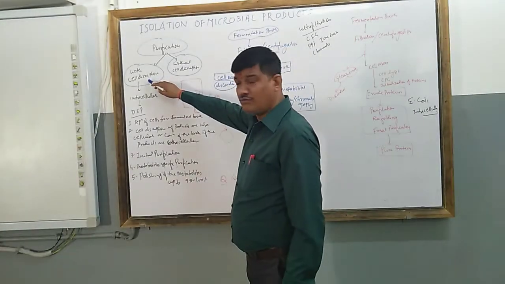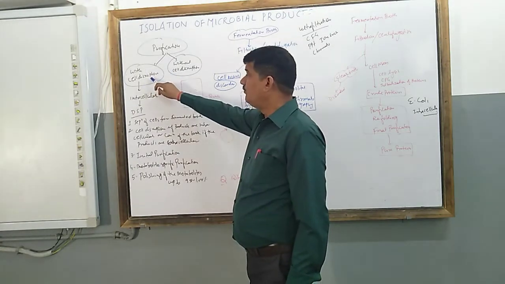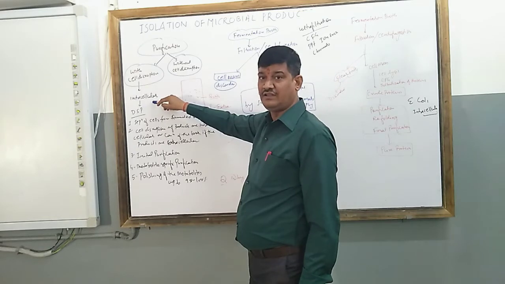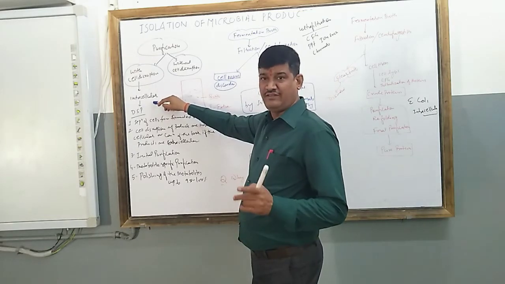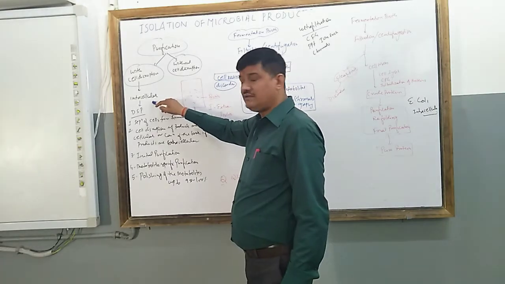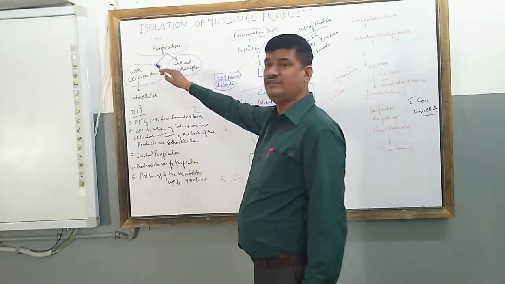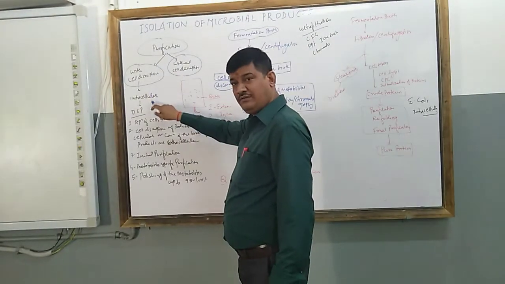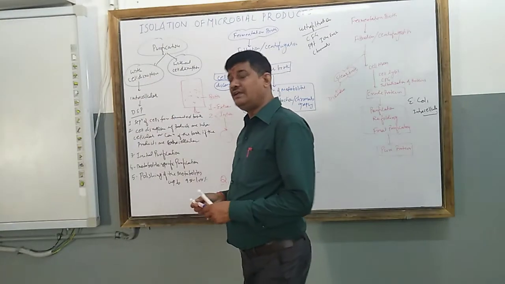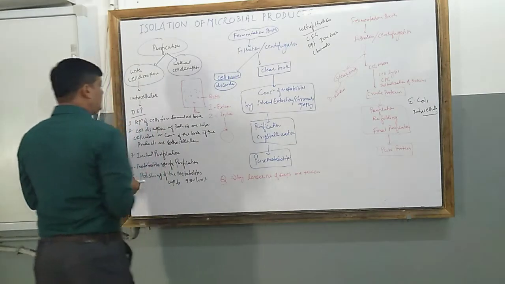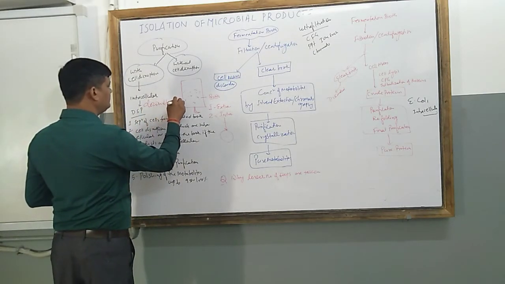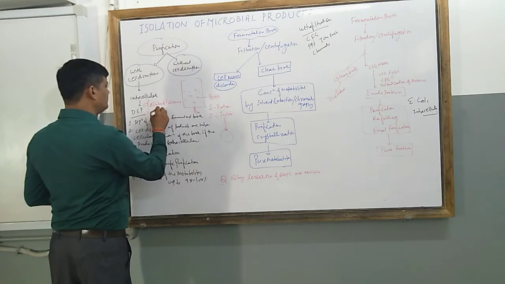The strategy with cell disruption is for intracellular products. Examples are vaccine formation, therapeutic protein formation and human insulin formation. So what we follow here is downstream processing.